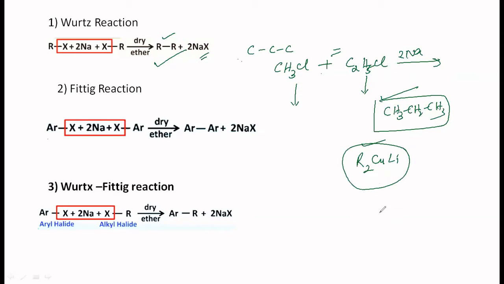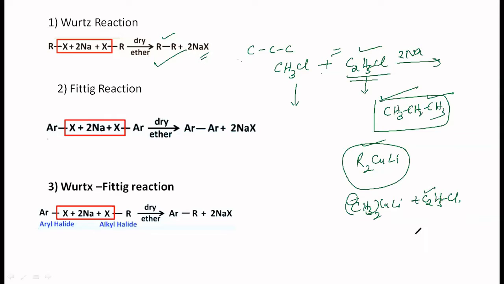R2CuLi is an organometallic compound which will give you a carbanion. So you can choose any haloalkane. Supposing you want to prepare propane, you can take (CH3)2CuLi, and you need to take 2 moles of that with C2H5Cl. One of the CH3 minus comes from here and forms a bond with this carbon which is bonded to chlorine.